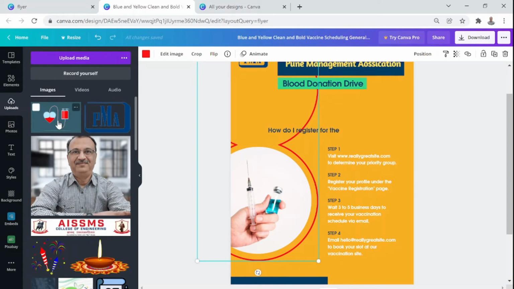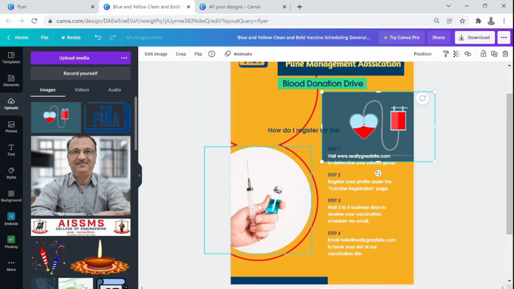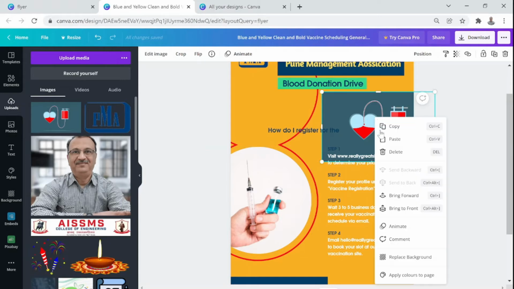If you just click here, just like that PMA logo, it will come somewhere here in the center, but I don't want that. I want it to be exactly placed on this image in place of this vaccination, that needle and that vaccine bottle that you are seeing with the syringe. So this is not something I need, so I will delete it.